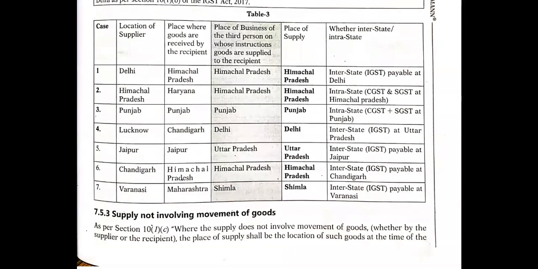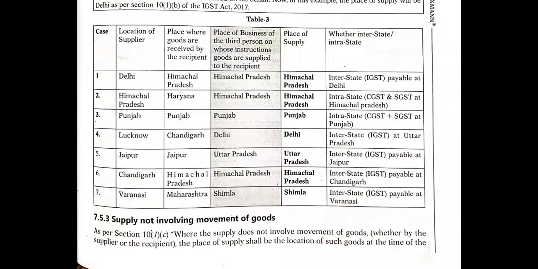Next is supply not involving movement of goods. When the supply of goods does not involve movement of goods, what should we do? Here there was a movement of goods, but if there is no movement of goods, let us see that also.